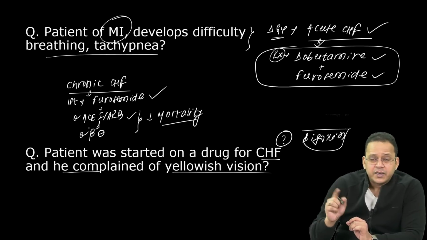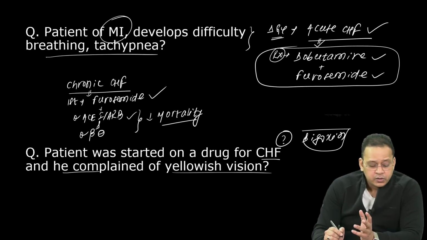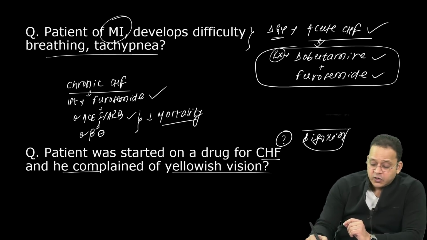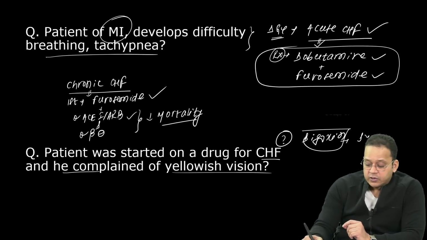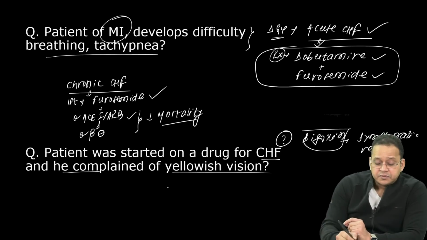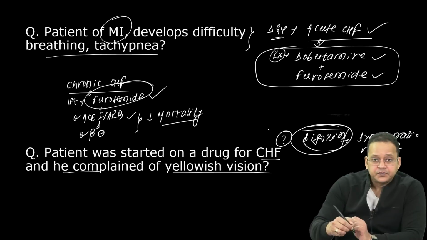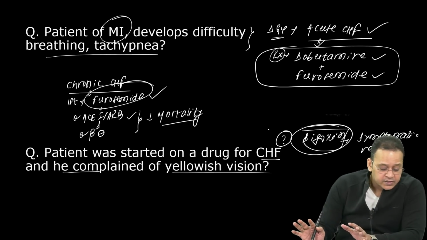Remember, furosemide does not decrease mortality. Even digoxin is only used for symptomatic relief. So in chronic CHF, mortality is not decreased by furosemide and digoxin. All other drugs, they decrease mortality.